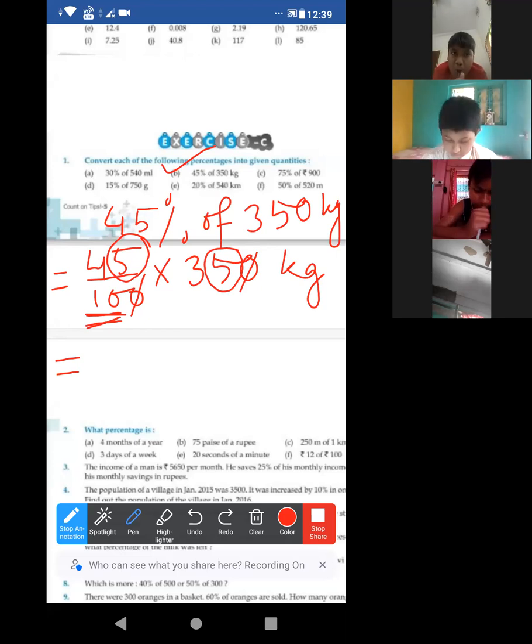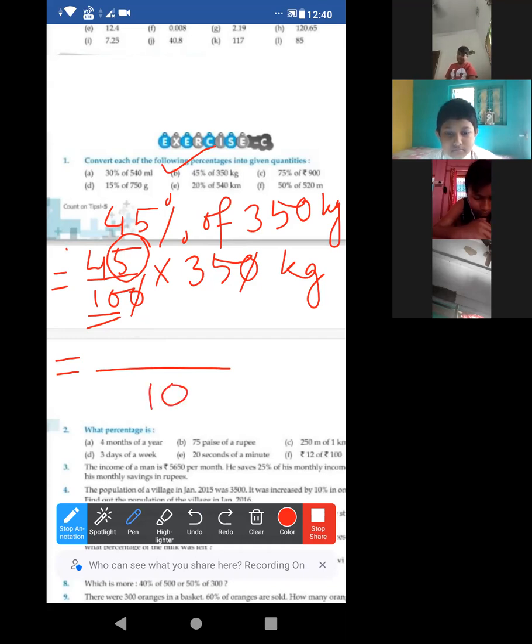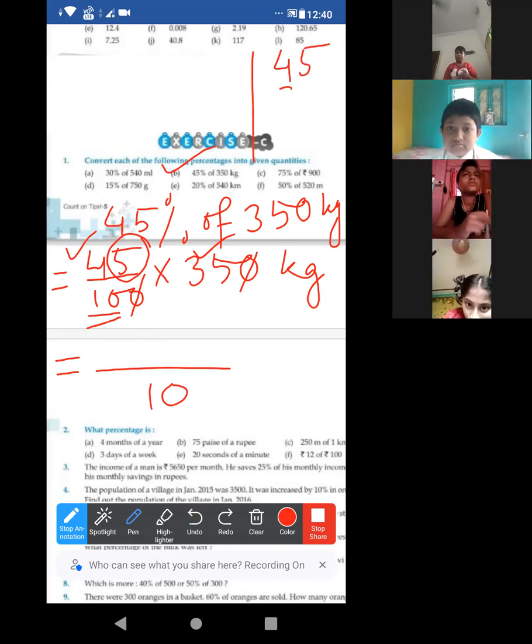Suppose you are going to do in this way, that by 5 we can cut 35, it will be 7, 5 2s are 10, then normal multiplication, then by 2. Yes, that process you can do. But one more thing you can do, if we don't cut cancel, then we only have to multiply this 45 and 35, multiply this one.